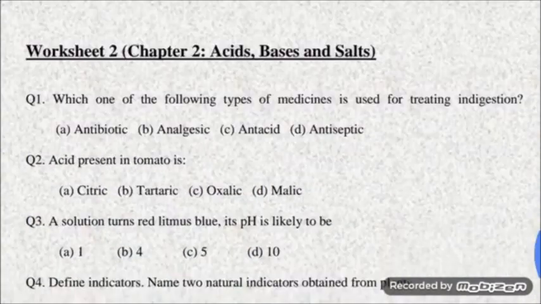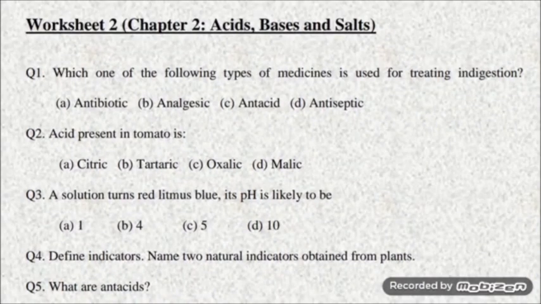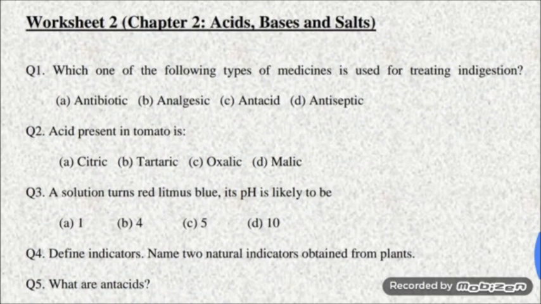Now, based on today's topics, we have a worksheet. There are a few questions which you have to answer in your notebook. Question 1 is, which one of the following types of medicines is used for treating indigestion? Option A, antibiotic. Option B, analgesic. Option C, antacid. And option D is antiseptic.